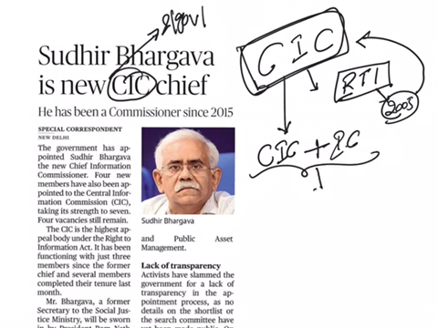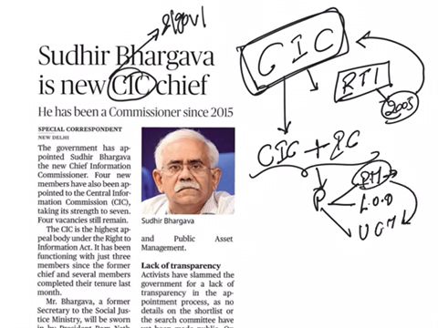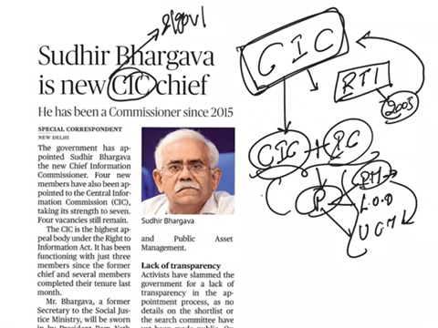These people will be appointed by the President based on the recommendations of a committee known as Select Committee, and that committee consists of the Prime Minister, who will be the chairman of that committee, the leader of opposition in Lok Sabha, and a Union Cabinet Minister who will be nominated by this Prime Minister. These three comprise the select committee and they recommend who should be the Chief Information Commissioner and other information commissioners to the President, who will appoint them.